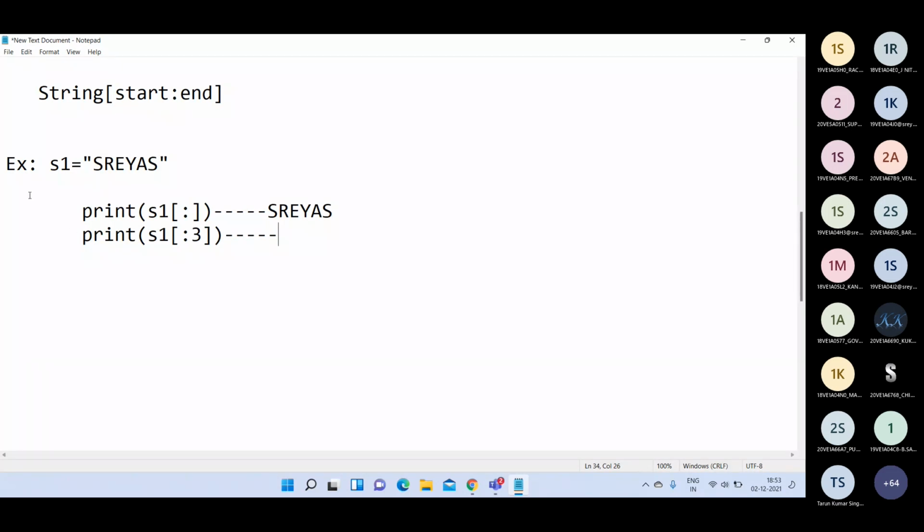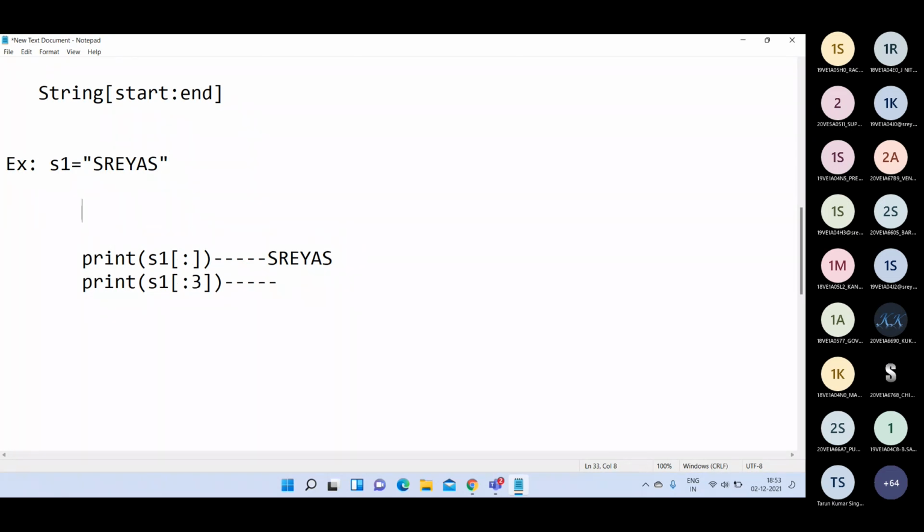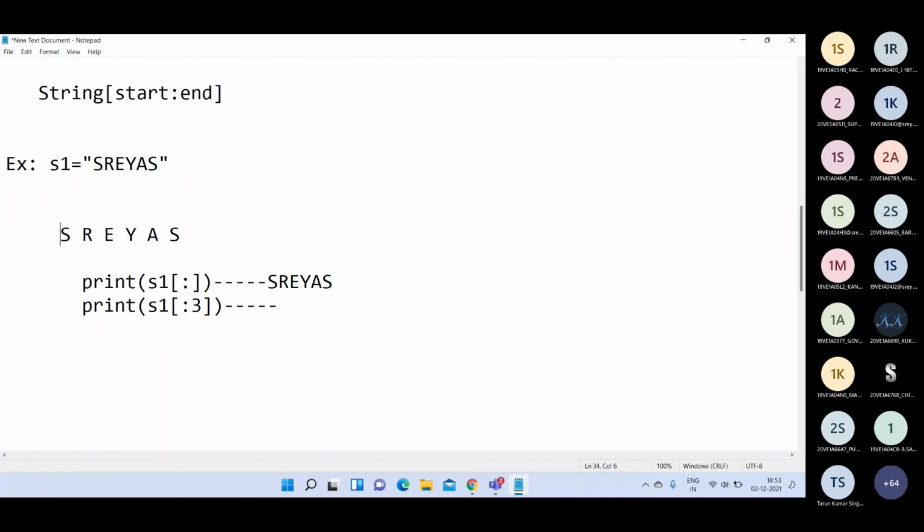Before this, understand that in strings, the index starts from, as generally in arrays, 0. So the string index values are 0, 1, 2, 3, 4, and 5.